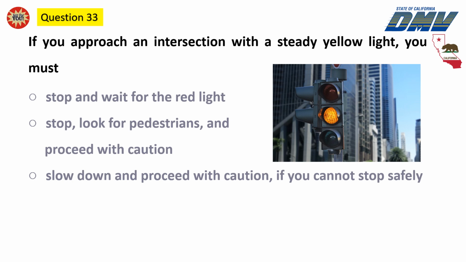Question 33. If you approach an intersection with a steady yellow light, you must stop and wait for the red light. Stop, look for pedestrians, and proceed with caution. Slow down and proceed with caution, if you cannot stop safely.